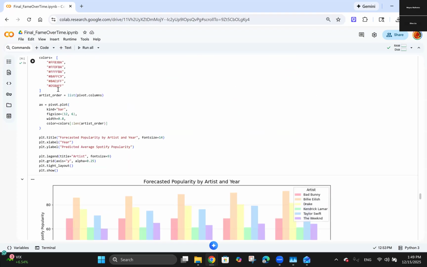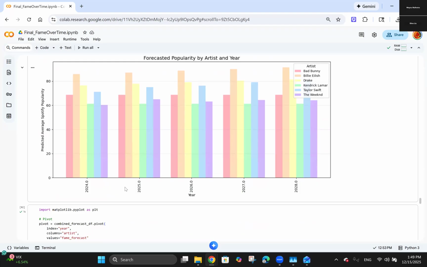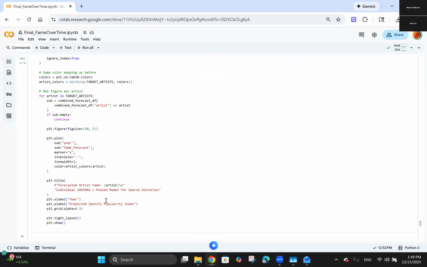And here is a bar graph that we plot with the predicted forecasted popularity by artist and year. And yeah, that's it for this section.